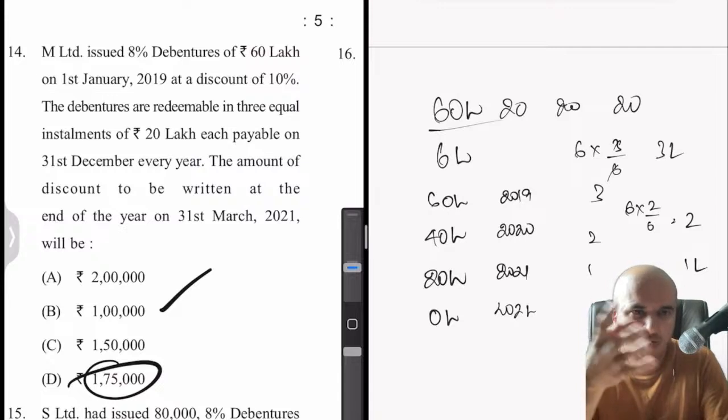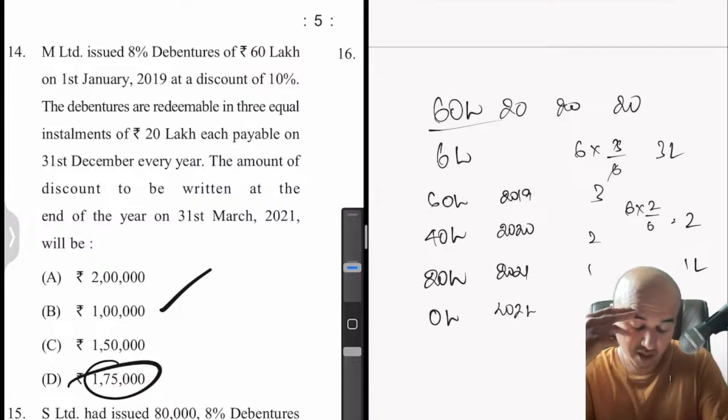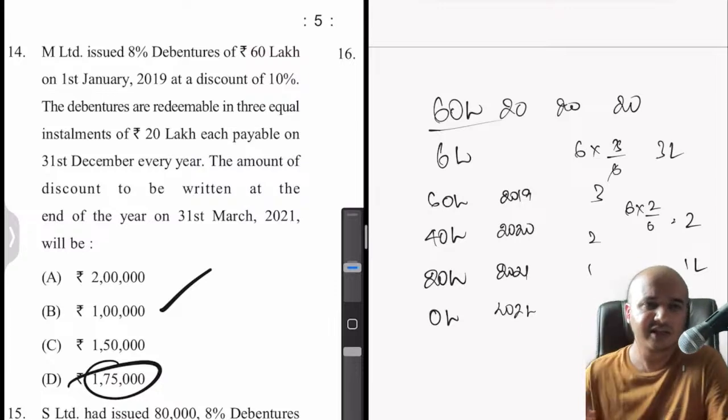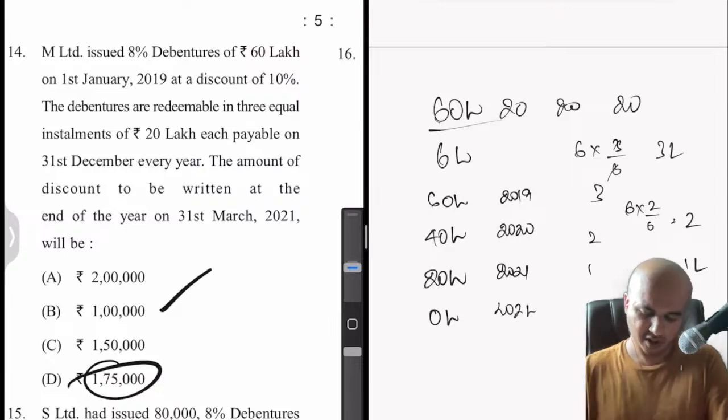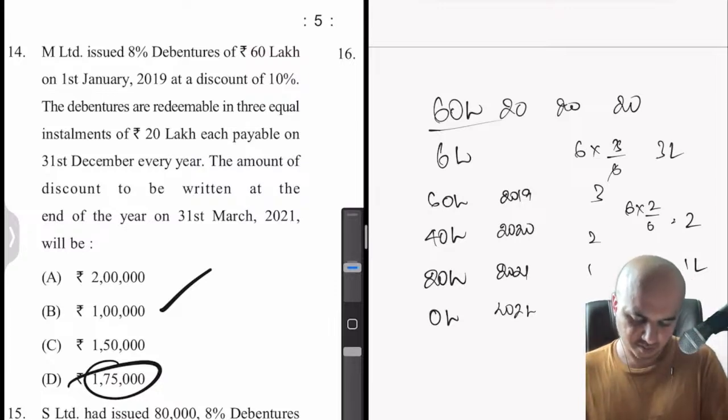Normally, what the institute says will be the correct thing, but sometimes they also go wrong. But in this case also, I don't know how they got 1,75,000. Anyway, I think it is 1 lakh. Don't know how they calculated it.